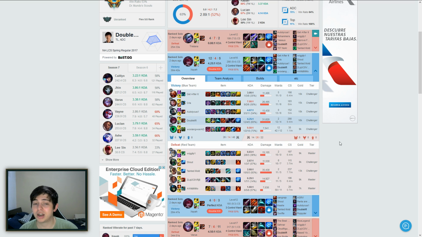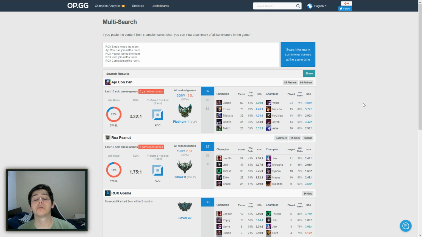And actually, when it comes down to champion select, we got something actually really cool here from OPGG. Okay, so this tool from OPGG is actually extremely useful because it's kind of a condensed version of that big page layout I just showed you.